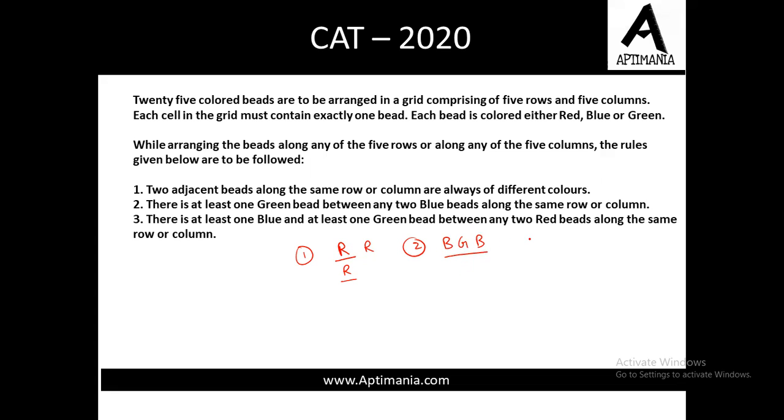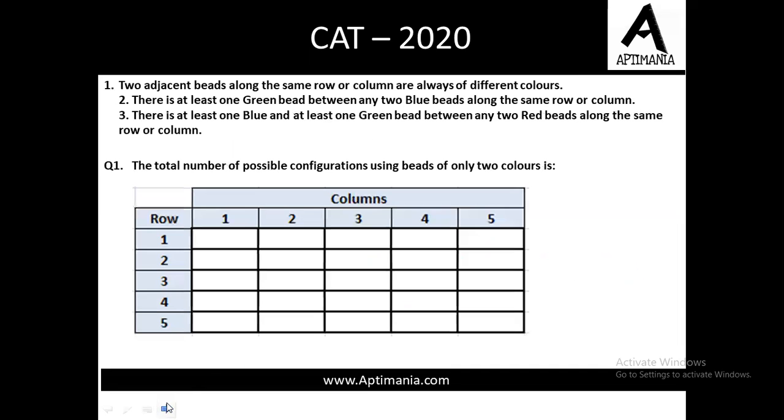Further, third rule is that there is at least one blue and at least one green bead between any two red beads along the same row or column. So between two red, it is mandatory to have at least one blue and one green, right? So we can have multiple blues and greens. It can be like this also, this is B again and then R. But at least one blue and one green must be there between two red. So these are the three rules. Now let us move to question part.